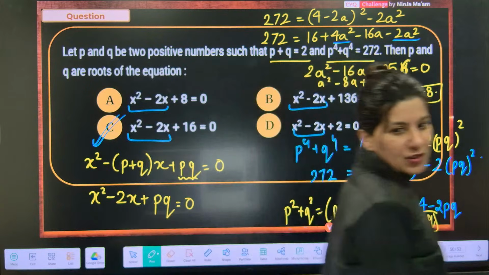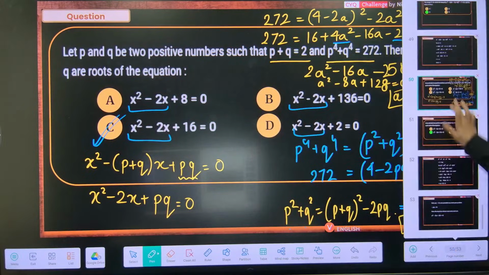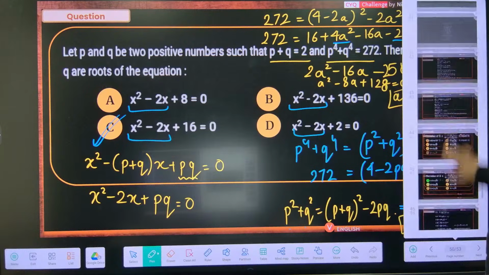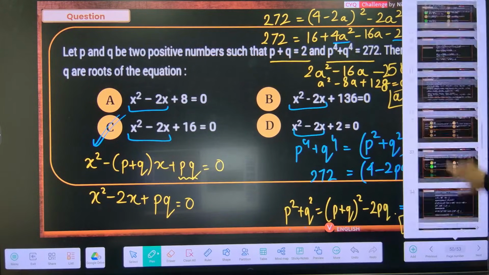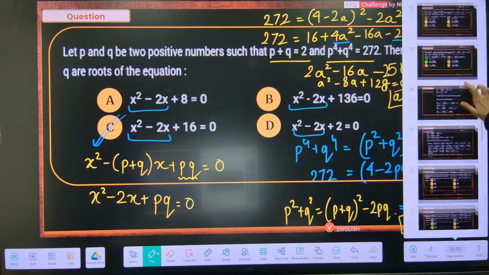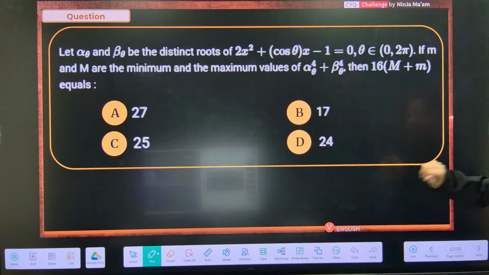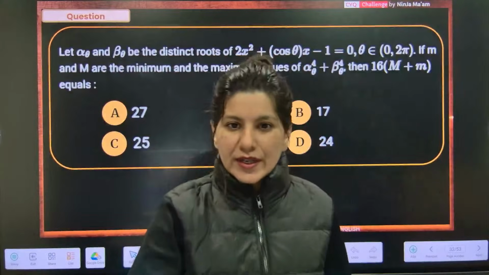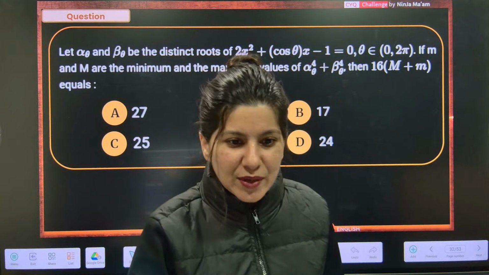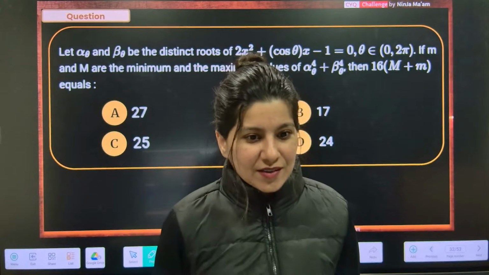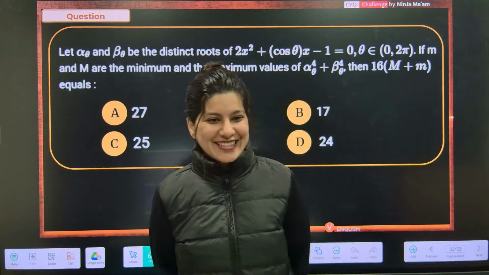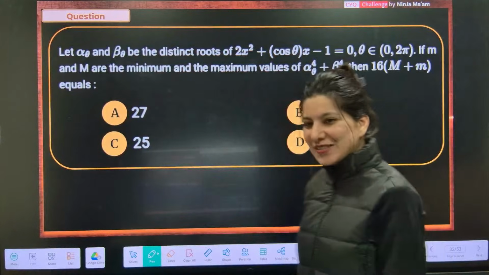Okay. Another question. Ready? Ready for another question on the same concept, relation between roots and coefficients. Ready? Can you see the question? Question number 2, everyone. Alpha, you are saying. Okay. Alpha. Ninja question. New category, ninja question.